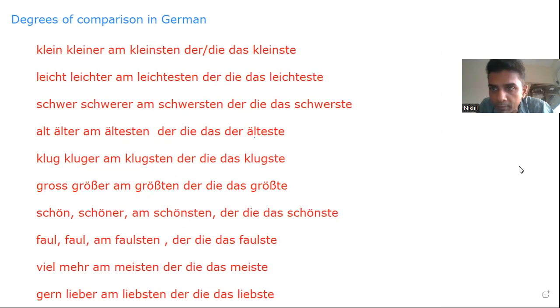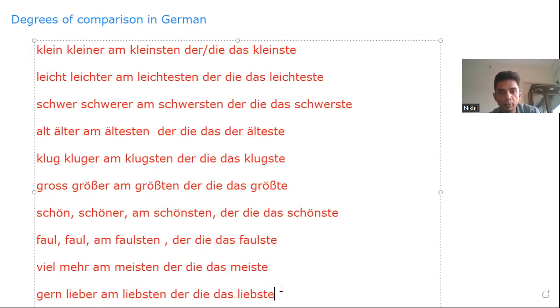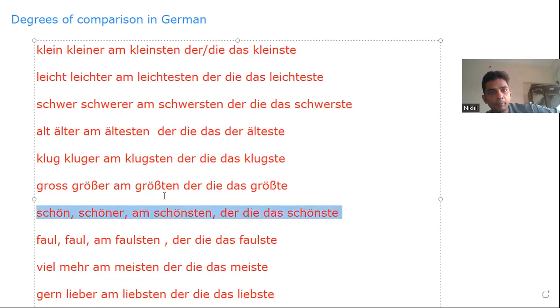Any adjective that comes in front of you, you should be able to understand the comparative and superlative form, which instead of learning by heart you can also guess from this. Of course, when it comes to viel, mehr, am meisten, gern, lieber, am liebsten, then you have no option but to learn by heart. But if you understand the pattern, you do not need to learn by heart. Any adjective comes in front of you, just add -er. If there is a vowel A or U, then it takes an umlaut. You pay attention to the patterns and you understand the particular form of that adjective.